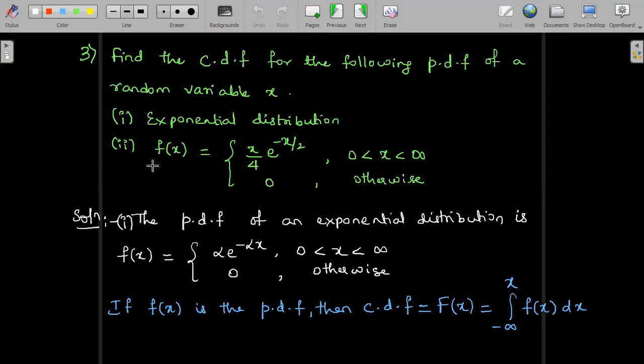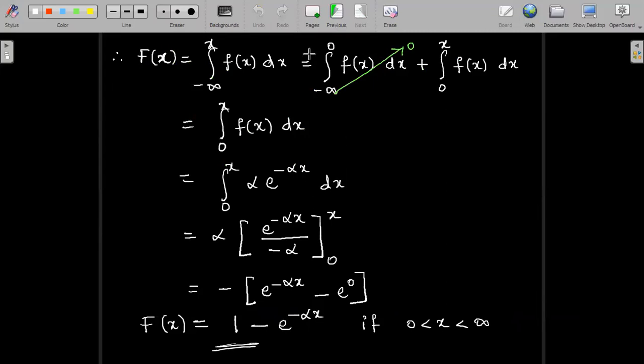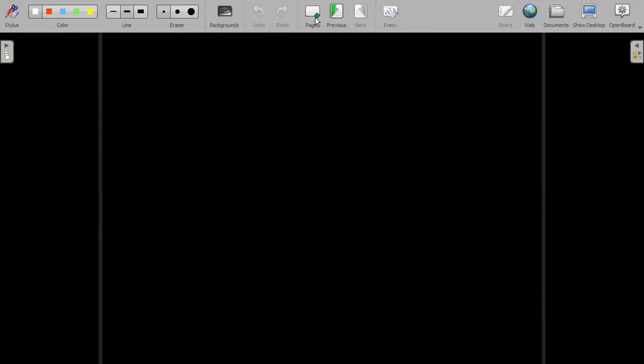Now similarly, case 2: f of x is defined as x by 4 e power minus x by 2 between the range 0 to infinity. So again in the positive interval f of x is defined, and in the negative interval f of x is equal to 0. Keeping this in mind, we have to find the cumulative distribution function, CDF, once again.